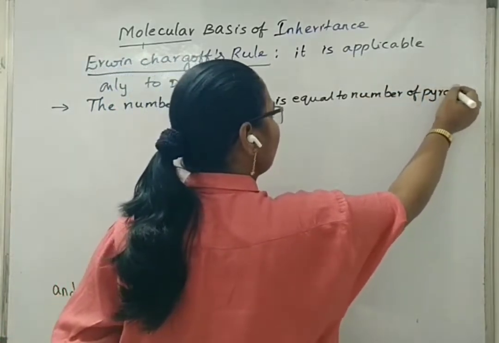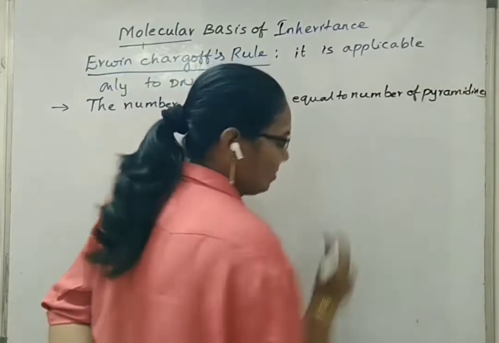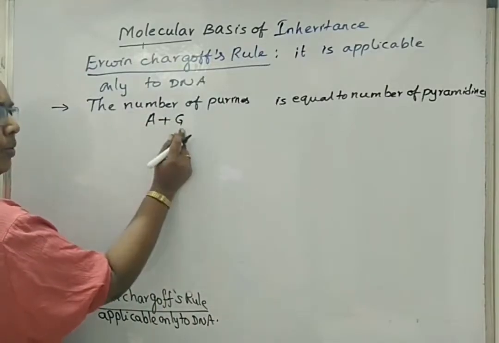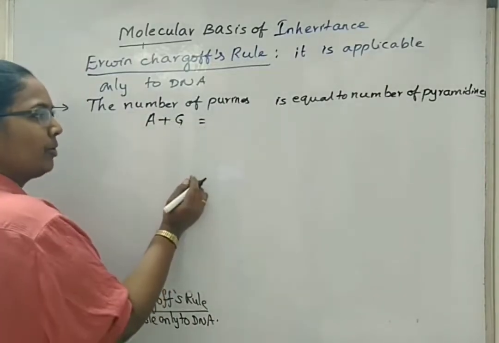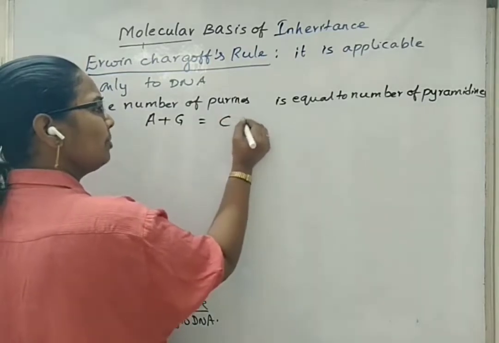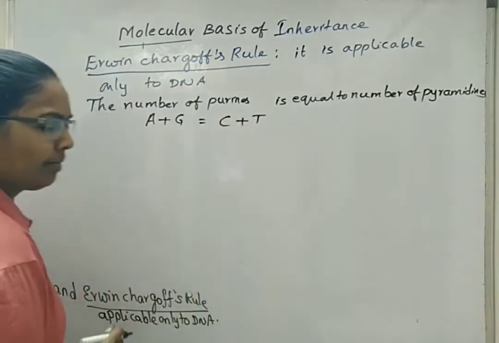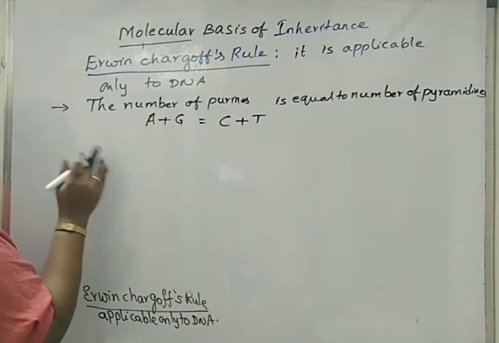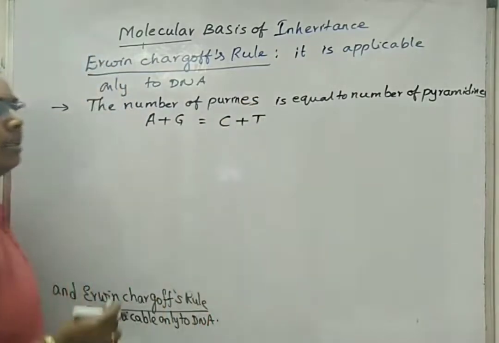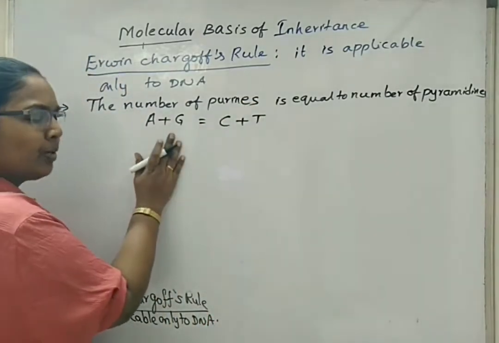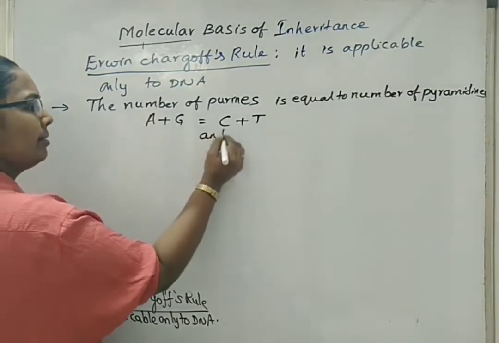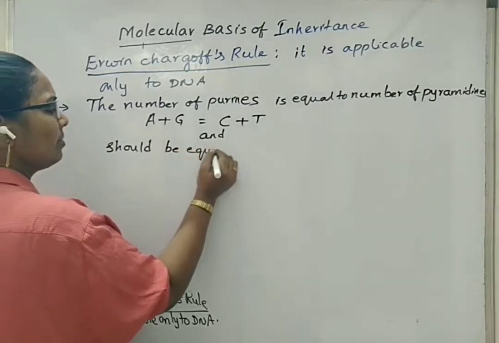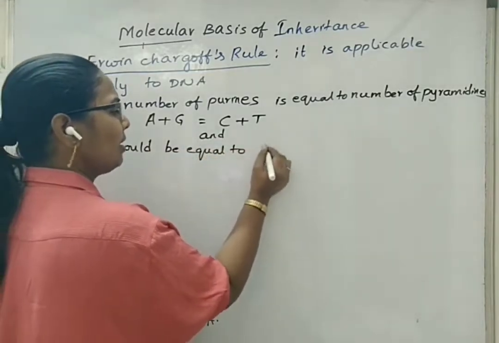This we can represent as A plus G, which are nothing but adenine and guanine together, means the sum of purines is equal to the sum of pyrimidines, C plus T. It should be equal to 1.